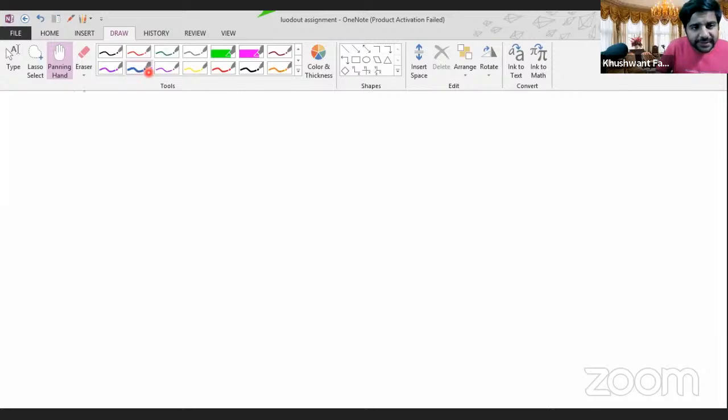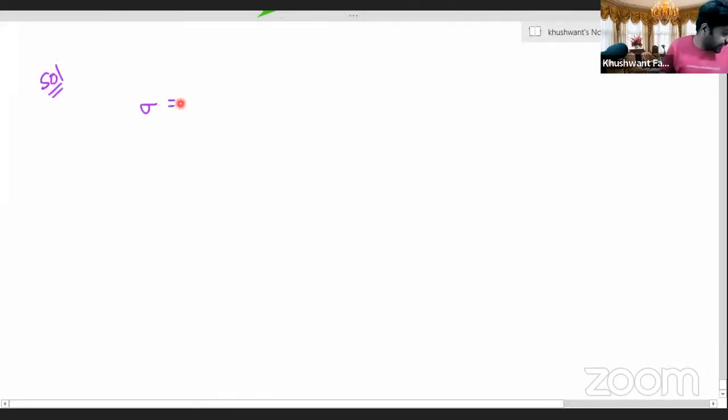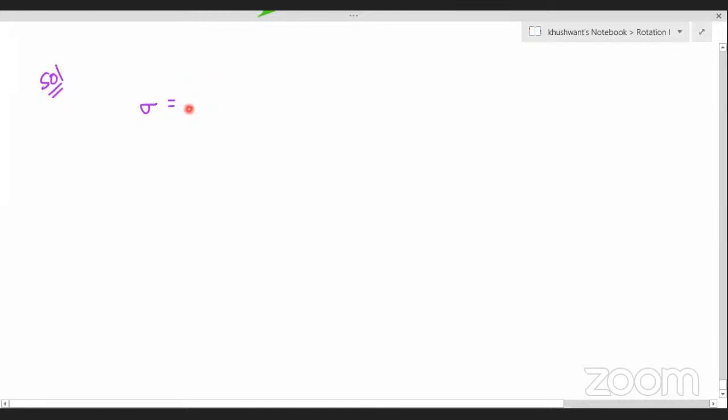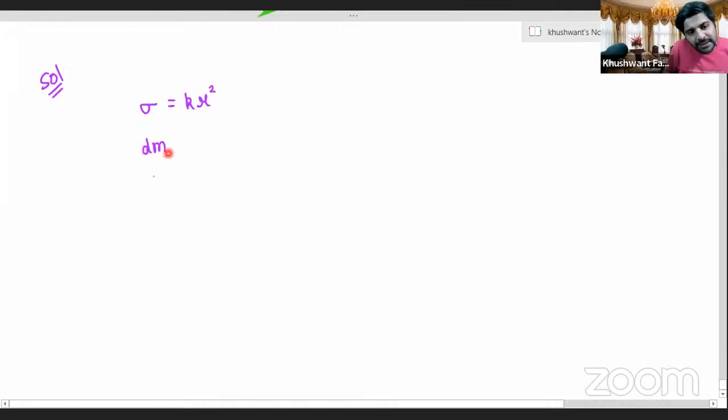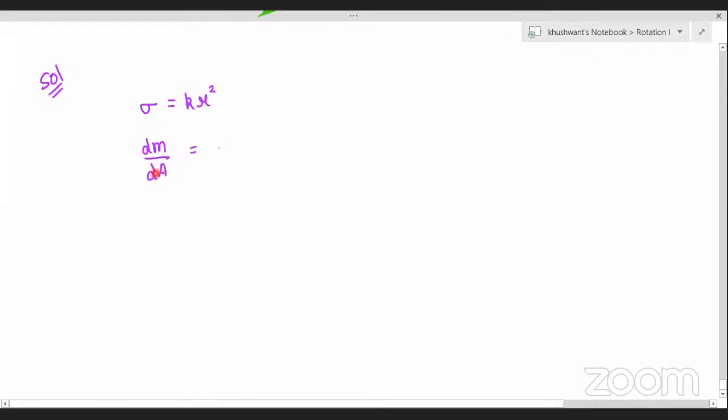So we have here the value of sigma. What was it given as, Aanchal? Sigma is kr square. Let's write it. Sigma is given as kr square. We know this is equal to mass per unit area, right? So dm by dA is equal to kr square.